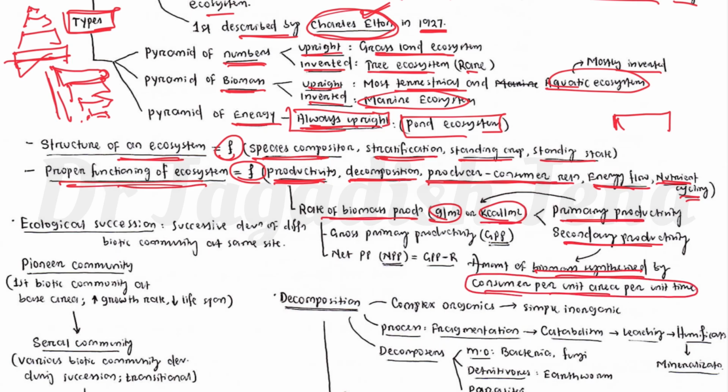Primary productivity is basically of two kinds: gross primary productivity and net primary productivity, which is the deduction of respiration energy loss from gross primary productivity. Gross primary productivity means gross photosynthesis done by the plant. Net primary productivity means the plant is respiring and using some energy. So when we deduct the respiration from gross primary productivity, that comes to net primary productivity.